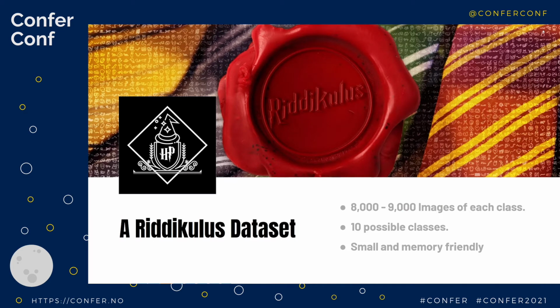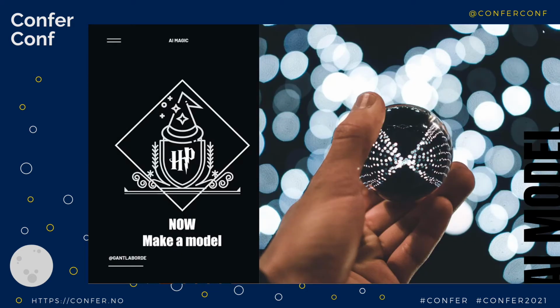So this made the ridiculous data set. And yes, I did name it that. And it is out there for you on Kaggle, so you can download that. So you get 8,000 to 9,000 images of each. They're small, they're memory friendly, and they're set. So now we have our data, right?